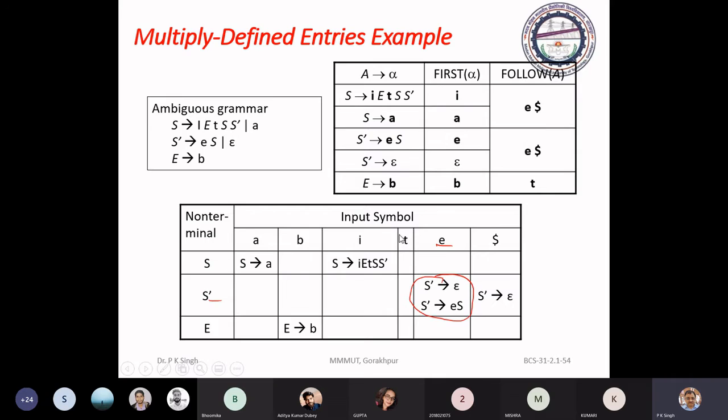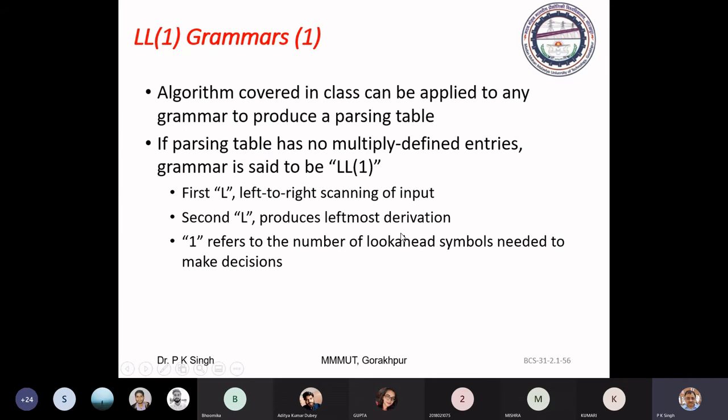Now, how do we test that a particular grammar is not LL1? I have told you that LL1 means the first L is for left to right scanning of the input string, the second L is for leftmost derivation, and one is the number of lookahead symbols to be considered.